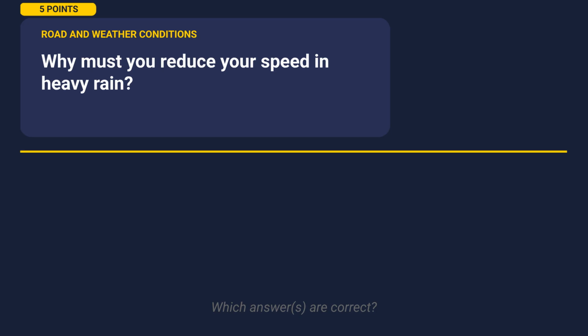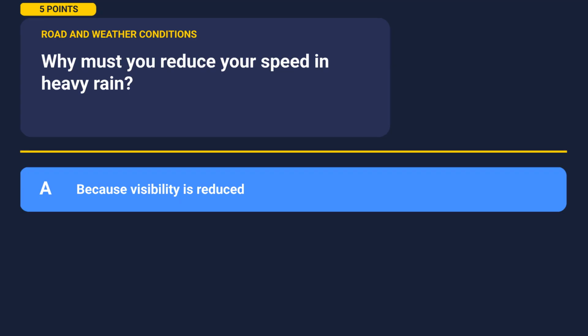Alright, here's another one. Why must you reduce your speed in heavy rain? Take a moment to look at the options. Option A, because visibility is reduced.